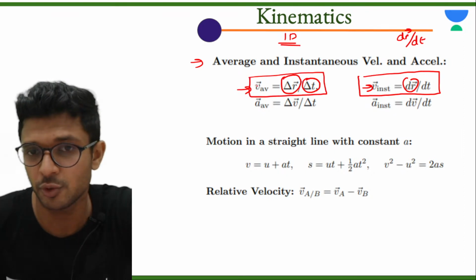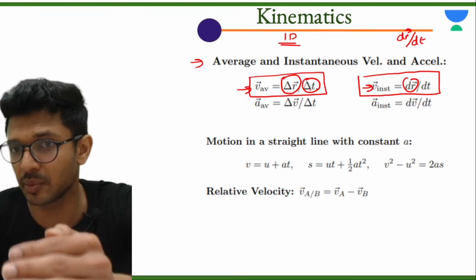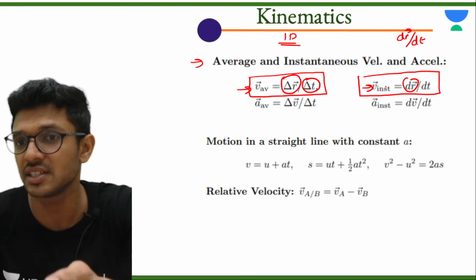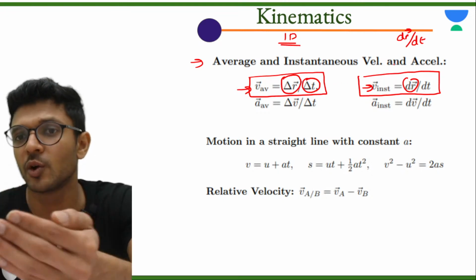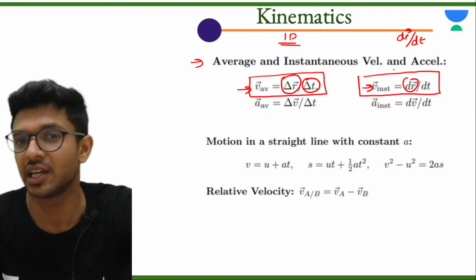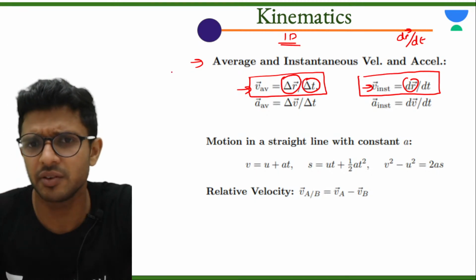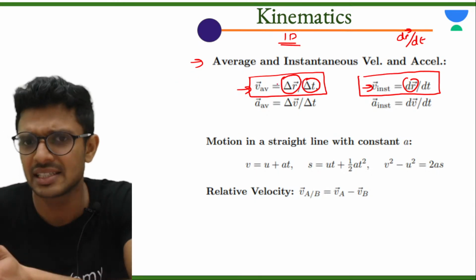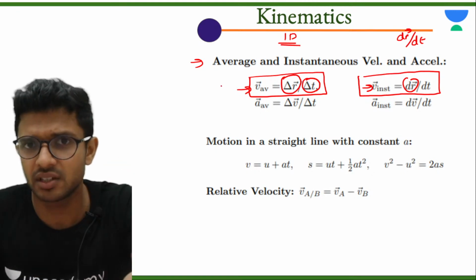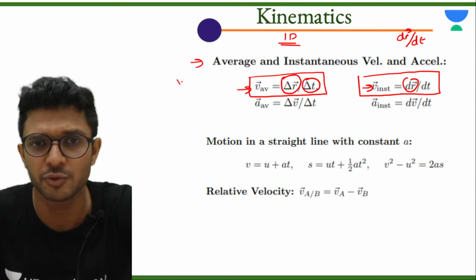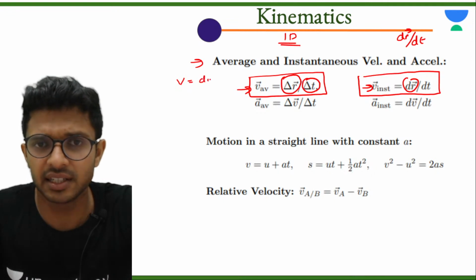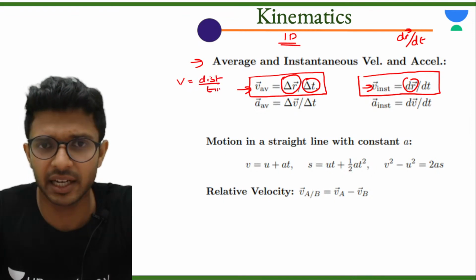Okay, this is the equation for average. Average is total displacement by total time. Instantaneous velocity is small displacement by small time. We call it the differential of displacement with respect to time. You can ask me, sir, why we are not talking about distance? Just replace this displacement with distance and you will get the equation for speed. Speed is equal to distance divided by time.